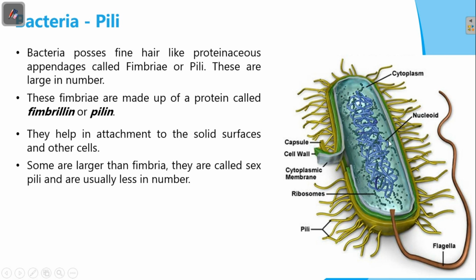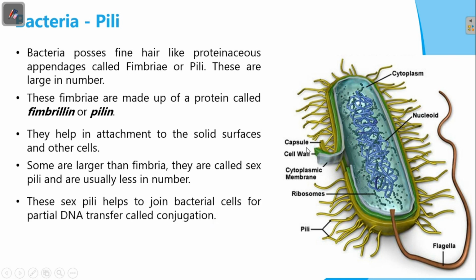Some are larger than fimbriae. They are called sex pili. Actually, they are less in number. These sex pili help to join the bacterial cells for partial DNA transfer. This kind of partial DNA transfer we can call conjugation.